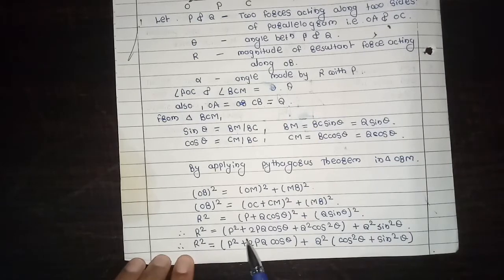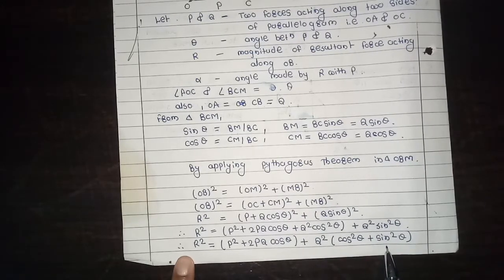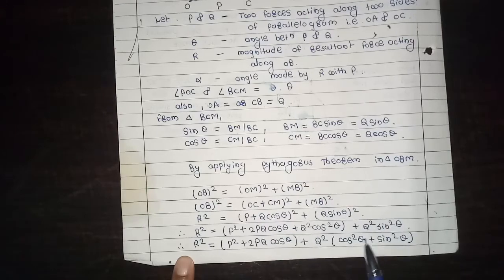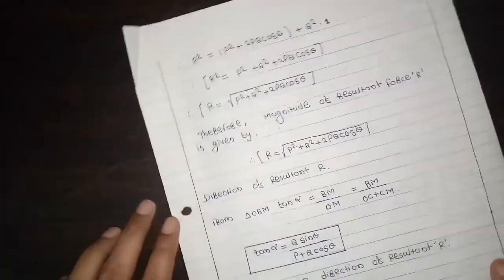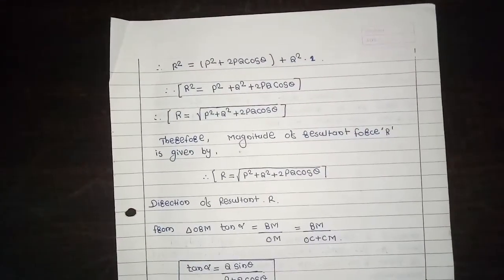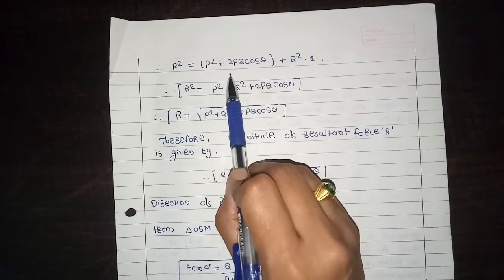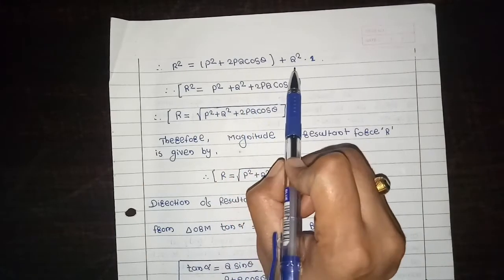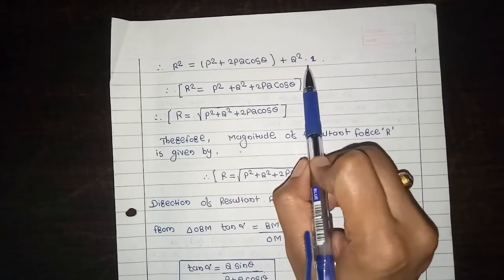Therefore R square is equal to P square plus 2PQ cos theta, and Q square is common, then cos square theta plus sin square theta. So what is the formula? Cos square theta plus sin square theta is 1, right? Then we get R square is equal to P square plus 2PQ cos theta plus Q square into 1.